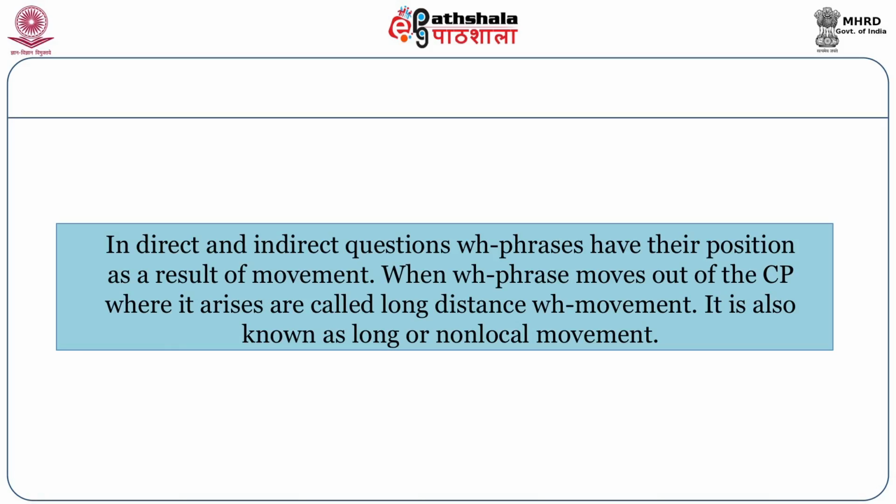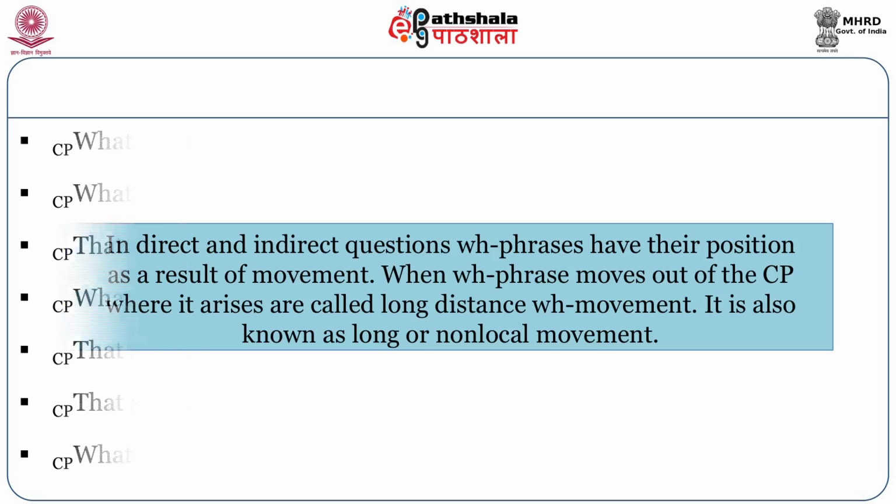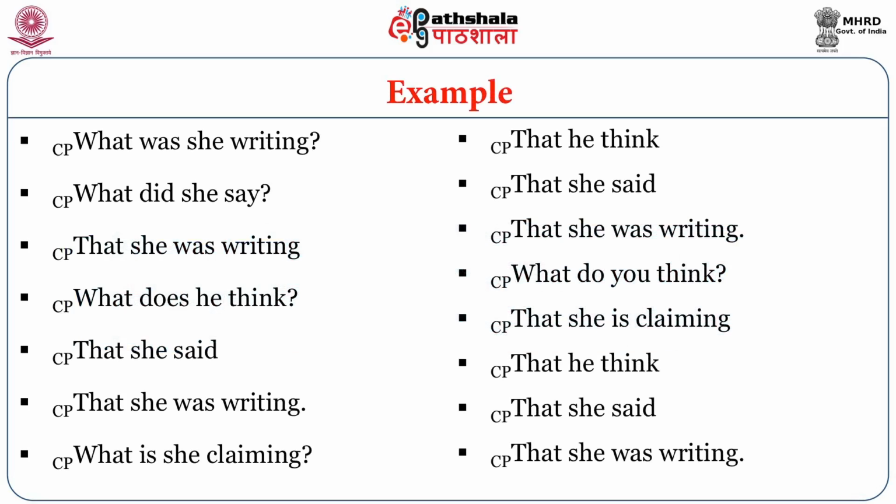When a WH phrase moves out of the CP where it arises, it is called long distance WH movement. It is also known as long or non-local movement. Certain examples are there. What was she writing? What did she say that she was writing? What does he think that she said that she was writing? What is she claiming that he thinks that she said that she was writing, etc., etc.